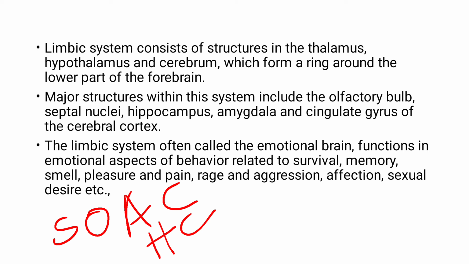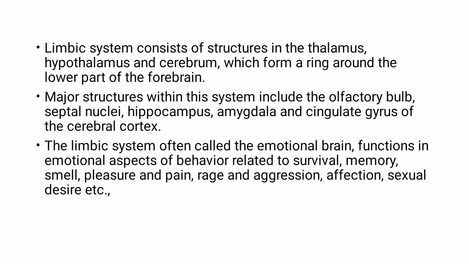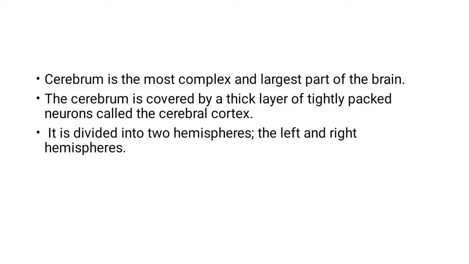That's why it is called the emotional brain. It has a connection to the thalamus, hypothalamus and cerebrum, and its major structures are the olfactory bulb, septal nuclei, hippocampus, amygdala and cingulate gyrus of the cerebral cortex.